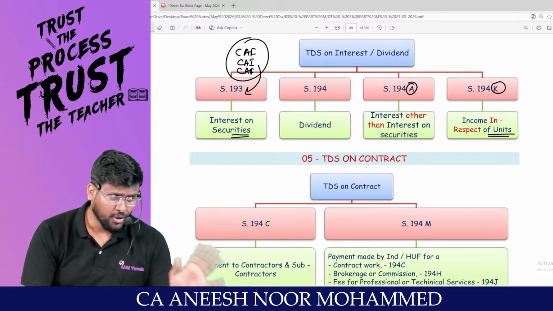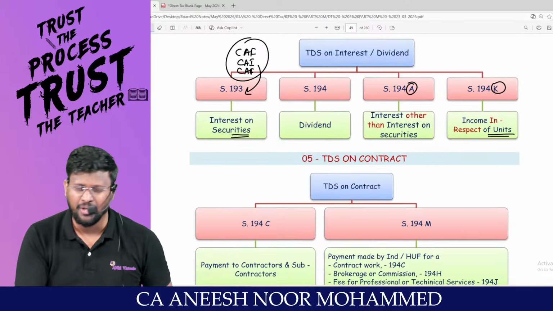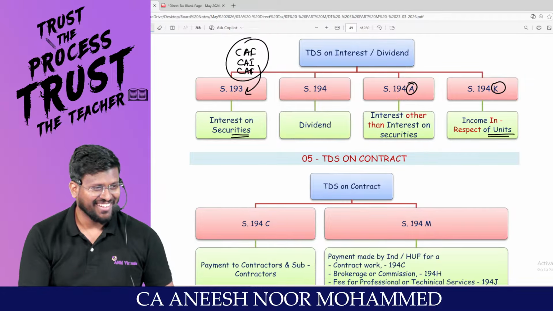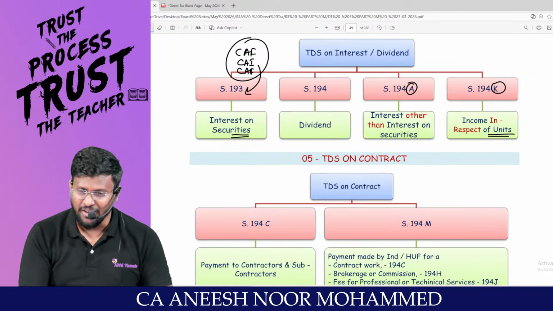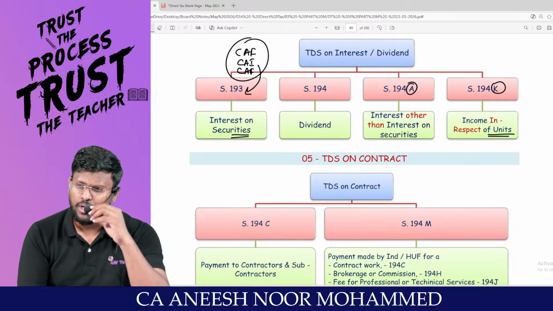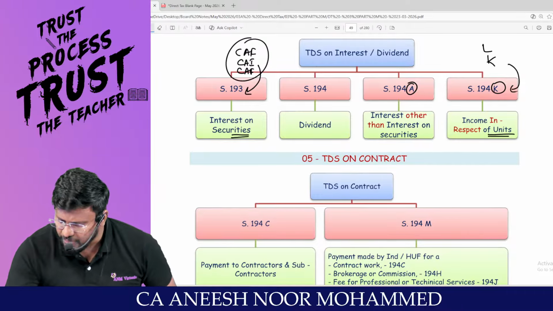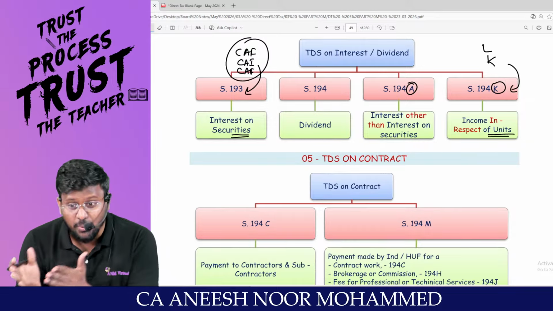Because in mutual fund you won't get a share. In mutual fund you will get only units. NAV, net asset value, of a mutual fund. Investment in mutual fund is subject to market risk. So my dear lovable students, you have to be very careful before you invest in the mutual fund. In mutual fund you won't get the share, you will get only units. Liter is a unit. Kilogram is a unit. It's all weight. Units represent 194K. K stands for unit.